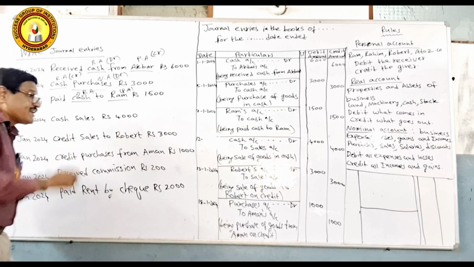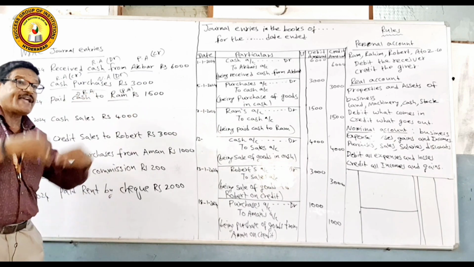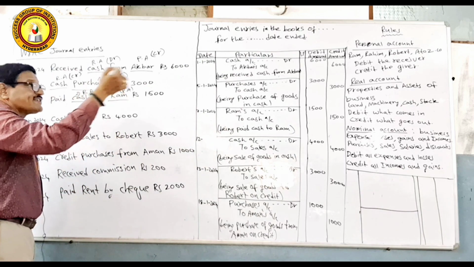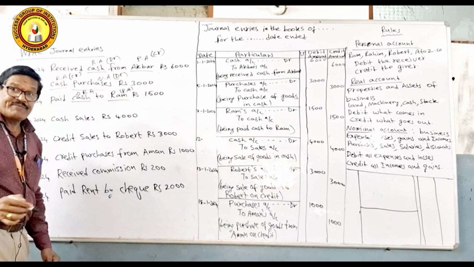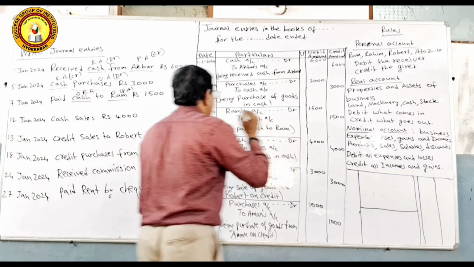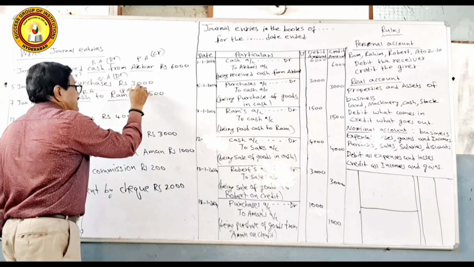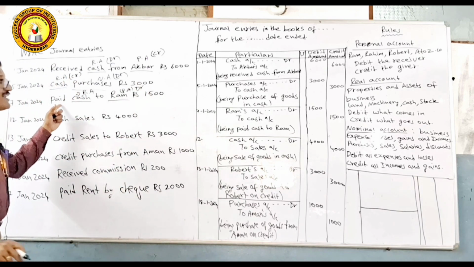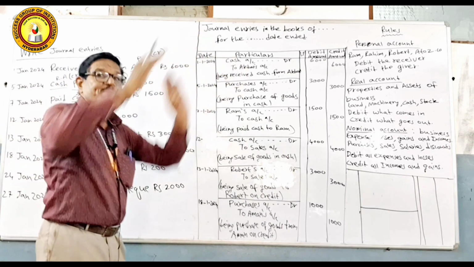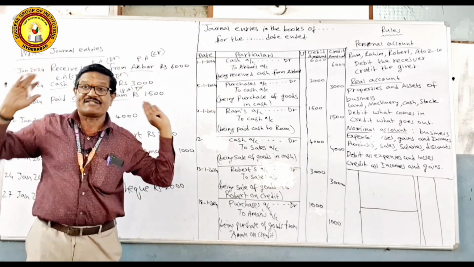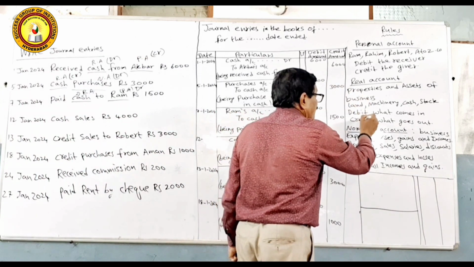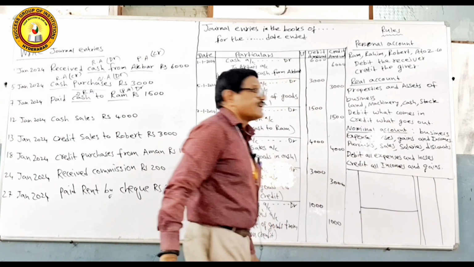So, is Ram giving or receiving? When we are making payment, Ram is receiving. That means for us, who is the receiver here? Ram. Ram is receiving because we are making payment. So Ram's account is debited, debit the receiver. Then, when we are making payment, our cash is going out of the business. So ultimately, credit what goes out as per the real account.